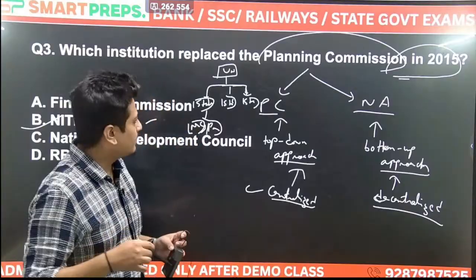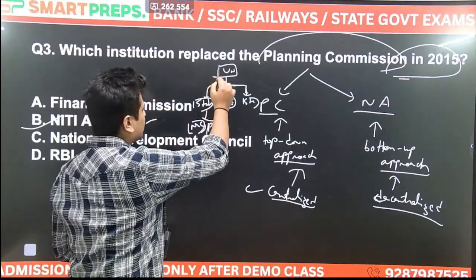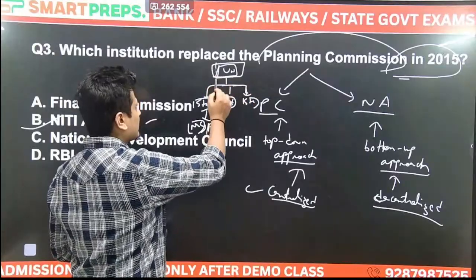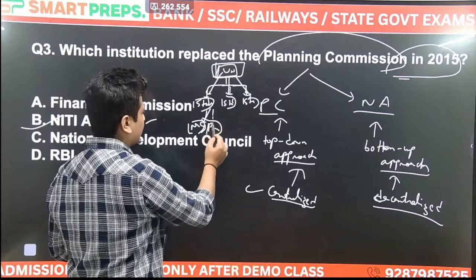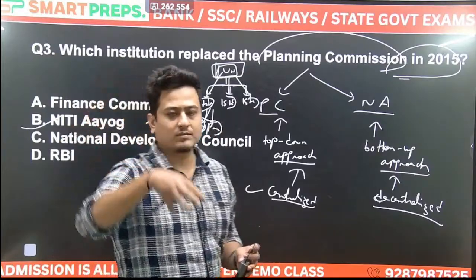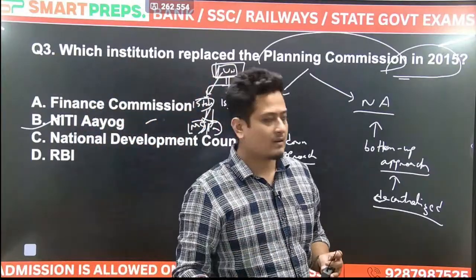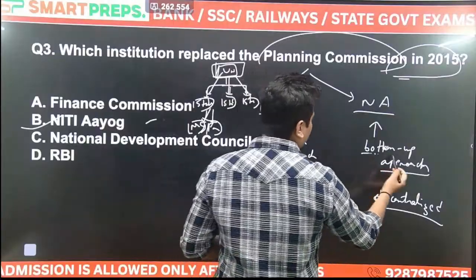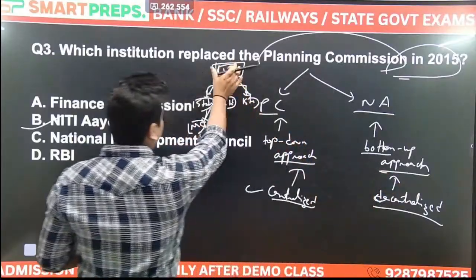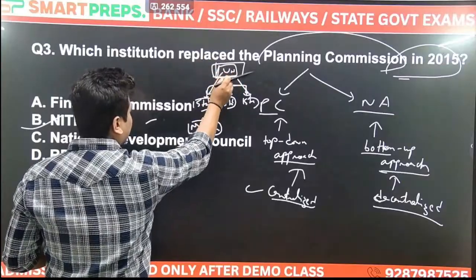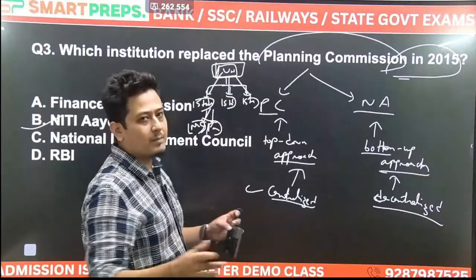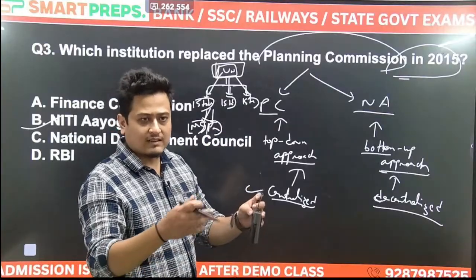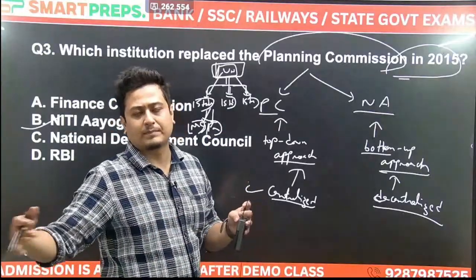Now in planning commission what was happening? The decision or the planning was done here. Okay, it was being directed here to the states. The states directed here. ऊपर से वो पूरा का पूरा प्लानिंग चल रहा था. But in Niti Aayog what was the difference? Bottom up approach. This was planned here or made here. Then it was being distributed or broken down into small parts. First into states, then from the states into the municipal corporations and panchayats.